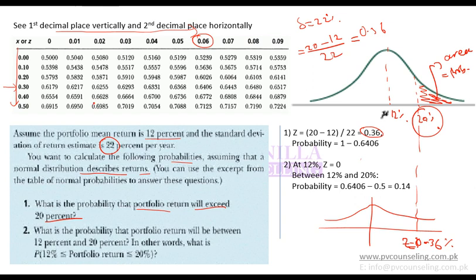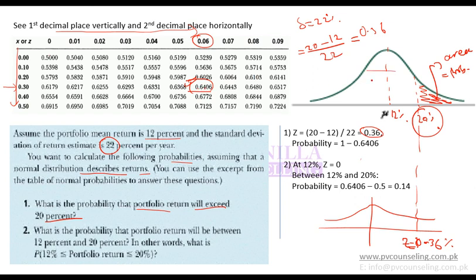But a key point to remember is that these numbers are areas, but they give you the area on the left hand side. So all these areas are the areas on the left hand side. So if I go here, this is the area for 0.36, but this is the area on the left hand side.